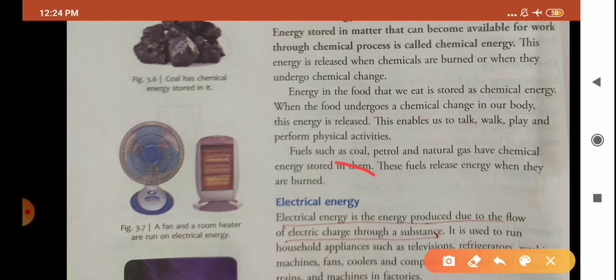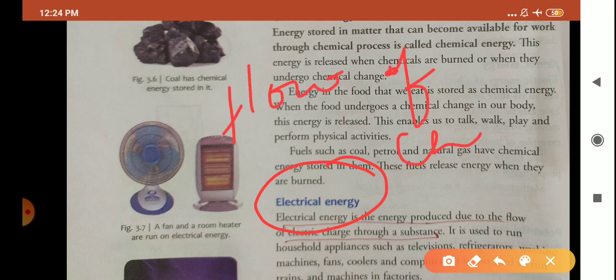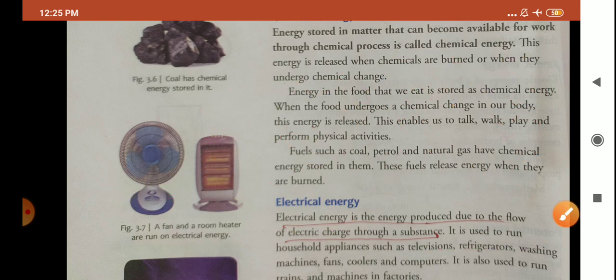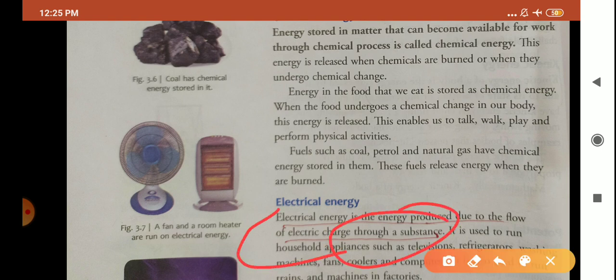Now the next form of energy is your electrical energy. As you know, children, what is electricity? Electricity is the flow of charges. Flow of charges means flow of electrons. And when these charges flow through a substance, through a wire, they produce which energy? Electrical energy. And you all are much aware of this energy.